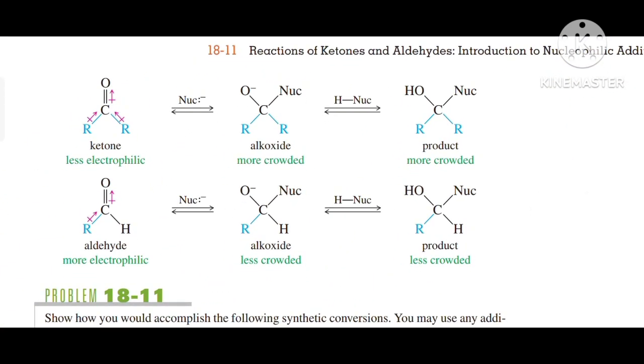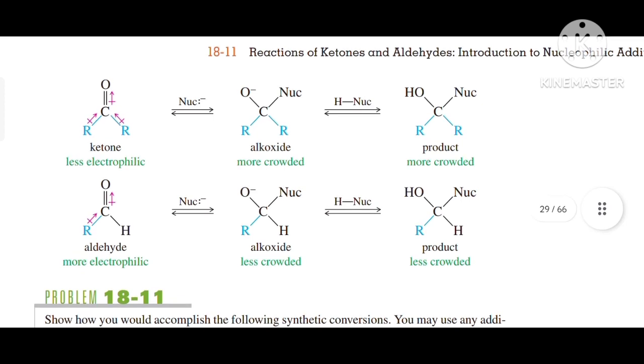So in this slide there is an example, or we can say the reaction is given over here, that is ketone and aldehyde. As we see in the structure, the ketone has two alkyl groups which have a more donating effect, so it will provide a plus I effect, and due to the plus I effect the intensity of positive charge on the carbonyl carbon atom decreases, so the center is less electrophilic as compared to the aldehyde.